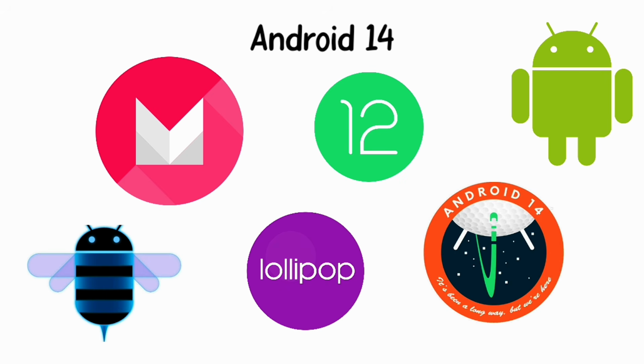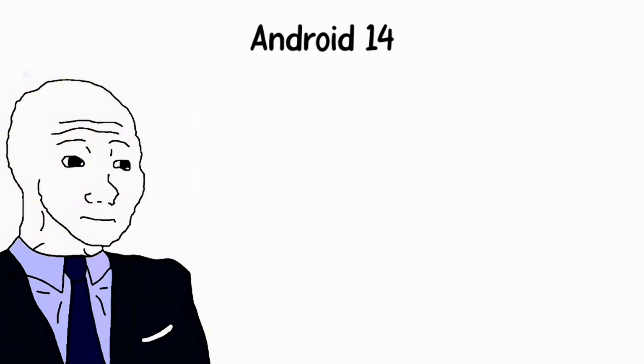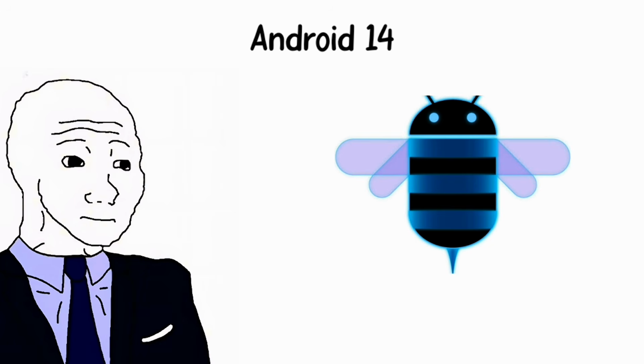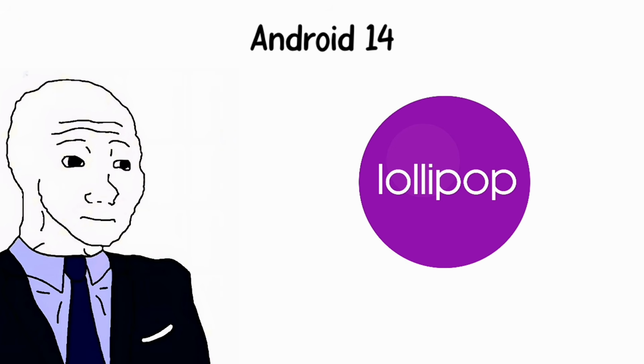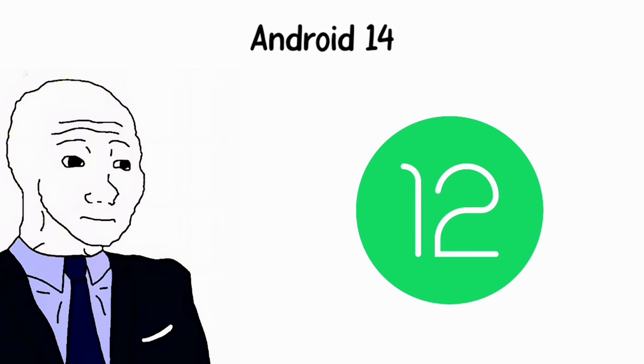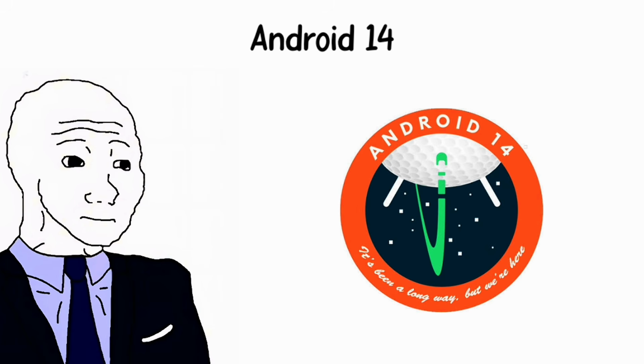Every one of these versions failed for a different reason. Android 1.0 shipped too early. Honeycomb launched on the wrong hardware at the wrong time. Lollipop broke what it was trying to improve. Marshmallow worked, but never reached enough people. Android 12 tried to do everything at once. Android 14 forgot about the people at the bottom of the market.